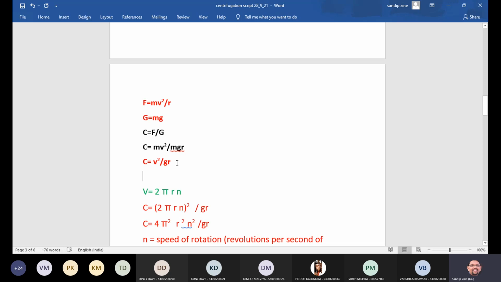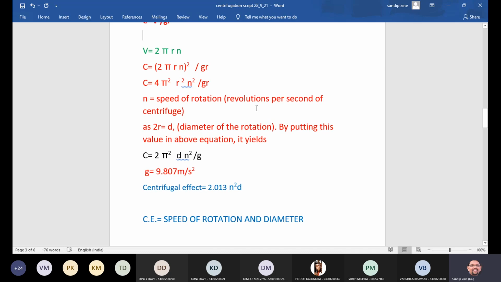Therefore (2 pi rn) square divided by gr, and again it will go as 4 pi square r square n square divided by gr, and this n represents speed of rotation, that is revolutions per second of centrifuge, and 2r is equal to D, that is the diameter of the rotation.